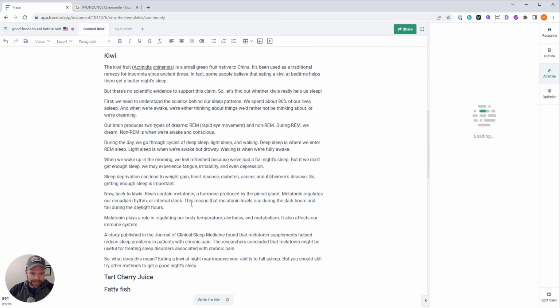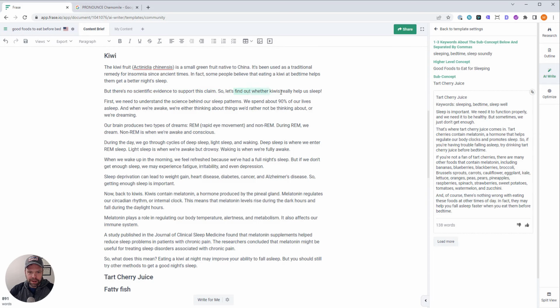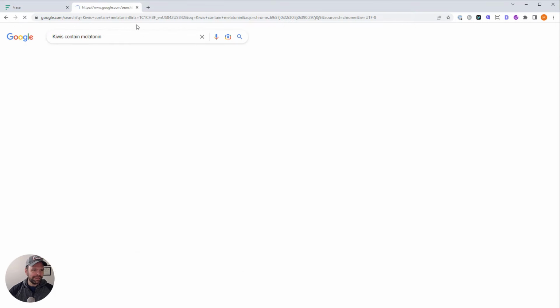Well, that's generating this. The kiwi fruit is a small green fruit. So it talks about the fruit, but there's no scientific. In fact, some people believe that eating a kiwi at bedtime helps them get a better night's sleep, but there's no scientific evidence to support this. So let's find out whether kiwis really help us sleep. First, we need to understand the science behind our sleep patterns. So it starts talking about REM sleep, and then blah, blah, blah. And then it says, now back to kiwis. Kiwis do contain melatonin. Do kiwis contain melatonin? Do they really? I gotta fact check that. I don't know. Do they?